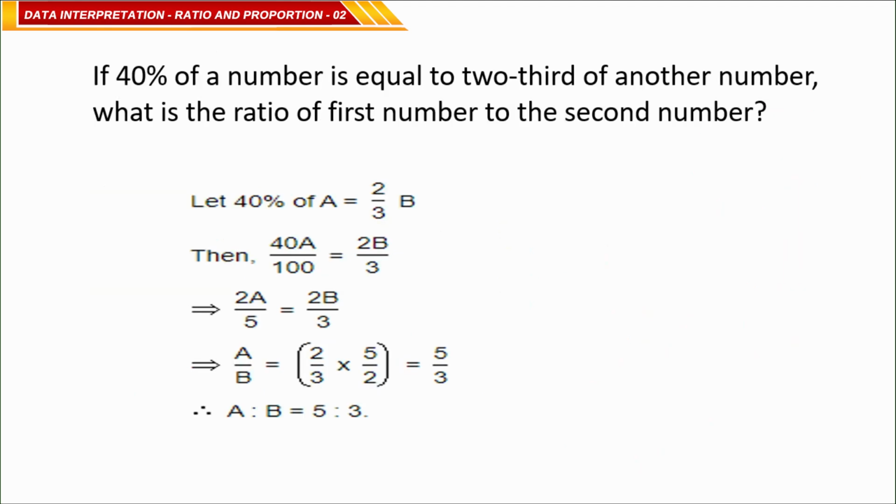Now another question. If 40% of a number is equal to 2/3 of another number, what is the ratio of the first number to the second number?